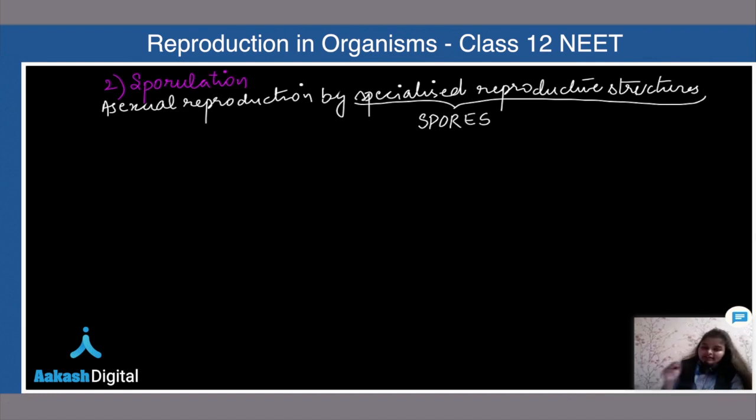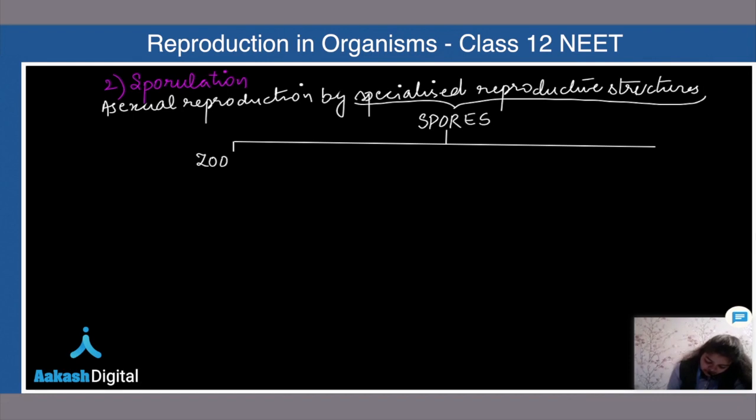Okay, now we have to study two important spores. One is zoospore and another one is conidia. Zoospore and conidia. Zoospores are known as planospore.